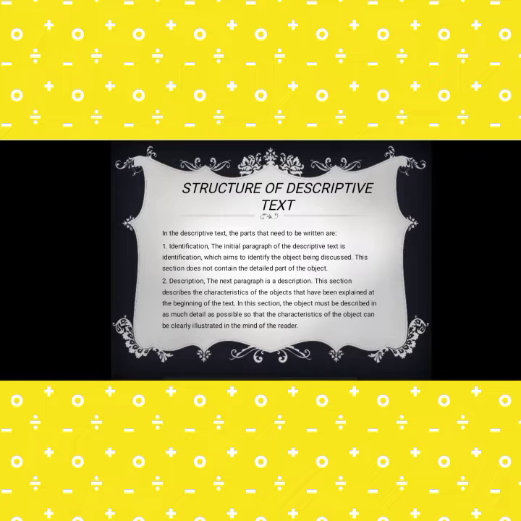2. Description. The next paragraph is a description. This section describes the characteristics of the object that have been explained at the beginning of the text. In this section, the object must be described in as much detail as possible so that the characteristics of the object can be clearly illustrated in the mind of the reader.